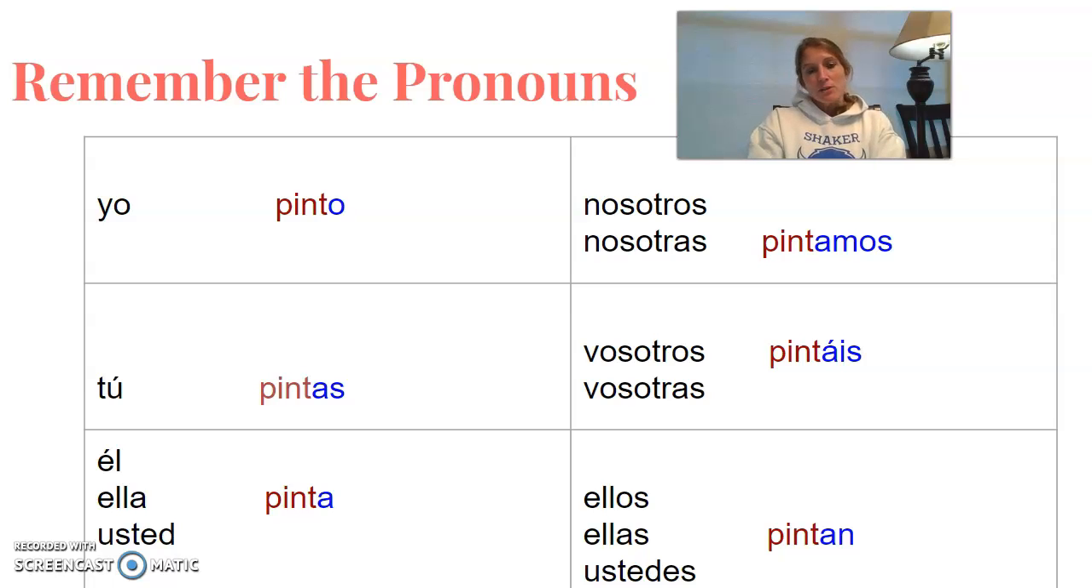So when I put it all together and say yo pinto, I'm saying I paint. Tú pintas, you paint. Él, ella, usted pinta. He paints, she paints, you paint. Nosotros, nosotras pintamos. We paint. Vosotros, vosotras pintáis. You all paint. Ellos, ellas, ustedes pintan. They paint or you all paint. So this is us putting it all together for AR conjugation.